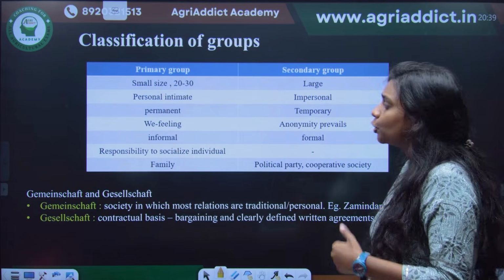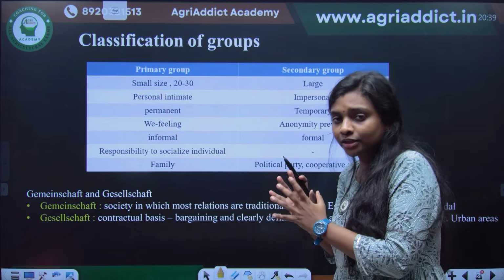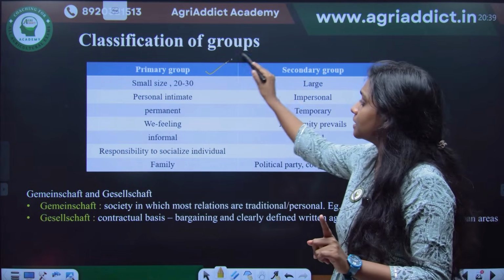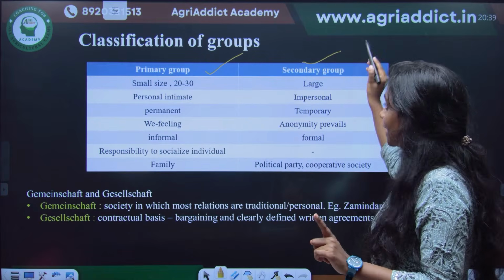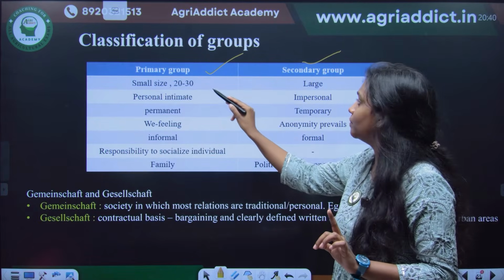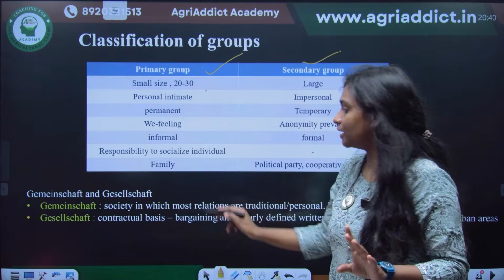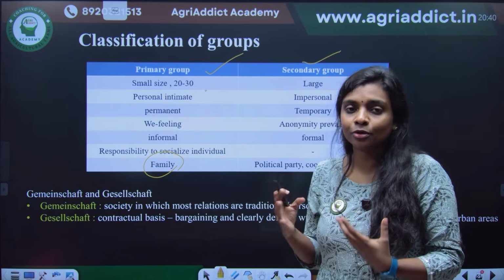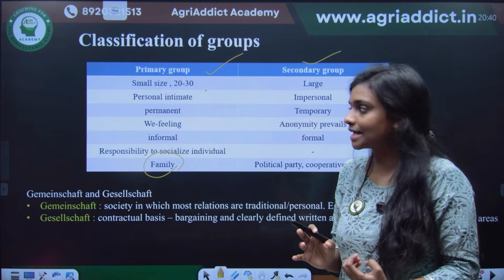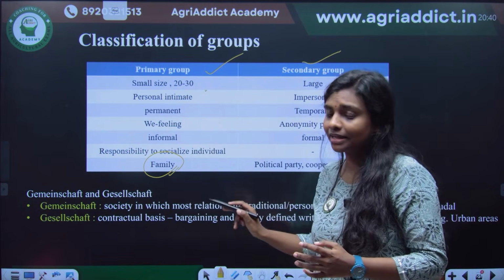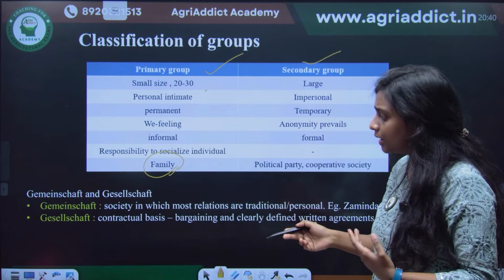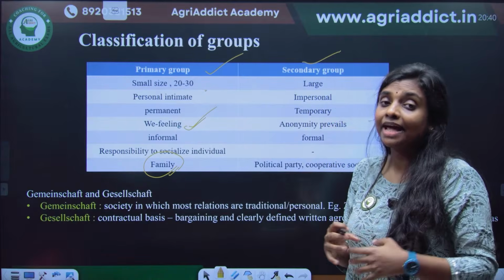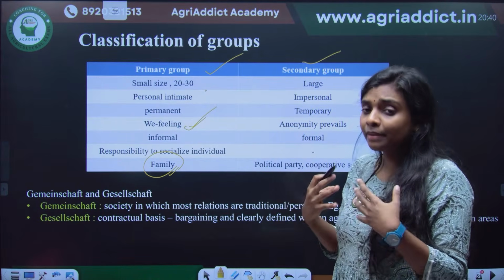And the group is also an important part of society, especially in rural society. The primary distinction is primary group and secondary group. A primary group will be small. Just think about the family. If you are not getting any points about some classification, think about an example. So a primary group example is family. In a family, we will have a we-feeling, which is very important. It will be a permanent group and it will be informal.